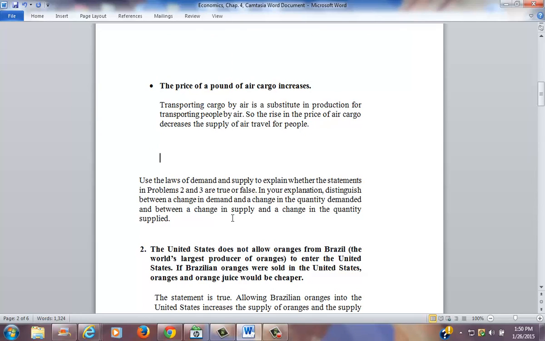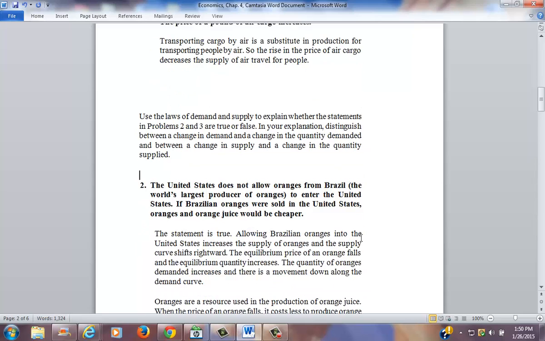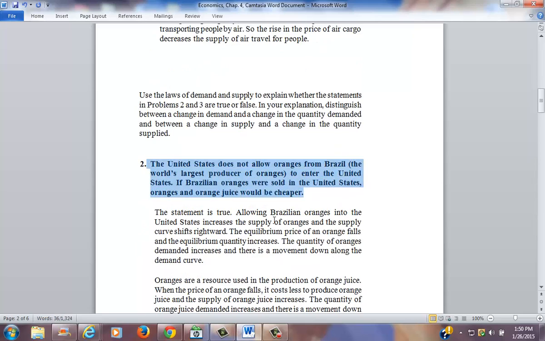Next, use the laws of supply and demand, or demand and supply, to explain whether the statements in problems 2 and 3 are true or false. In your explanation, distinguish between a change in demand and a change in the quantity demanded, and between a change in supply and a change in the quantity supplied. Question 2 states, the United States does not allow oranges from Brazil, the world's largest producer of oranges, to enter the United States. If Brazilian oranges were sold in the United States, oranges and orange juice would be cheaper.